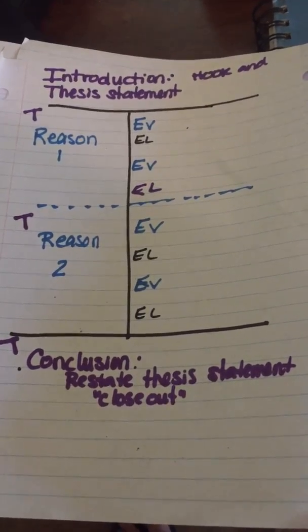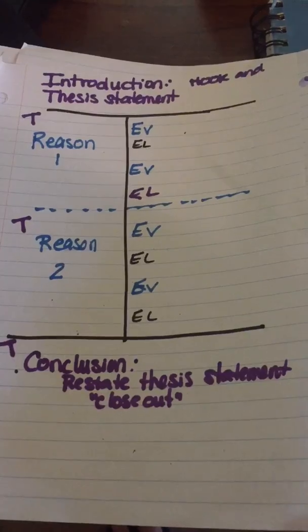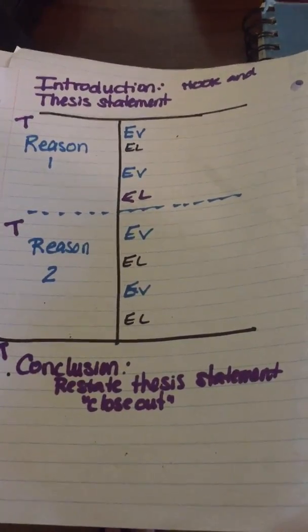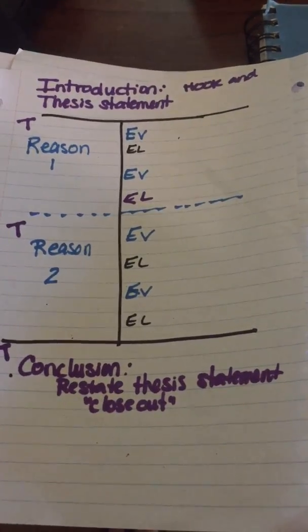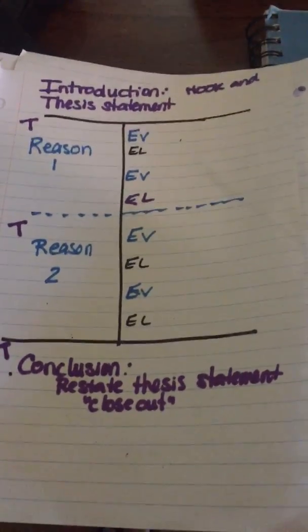Once you've made your decision, then you're ready to start looking for your reasons. In the introduction, you are going to need a hook and a thesis statement. The thesis statement is another way of saying focus statement, the two main reasons why you think you're right, and what in the text is helping you prove that.